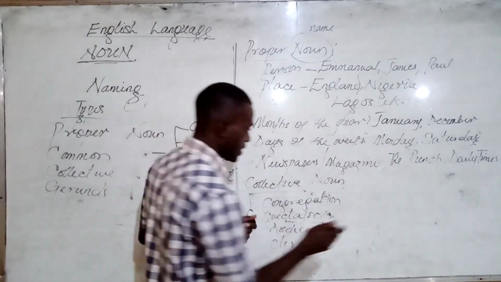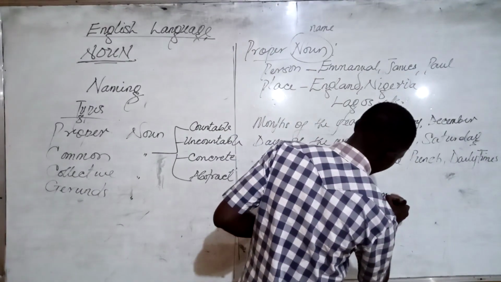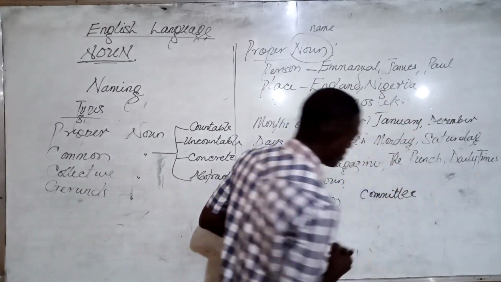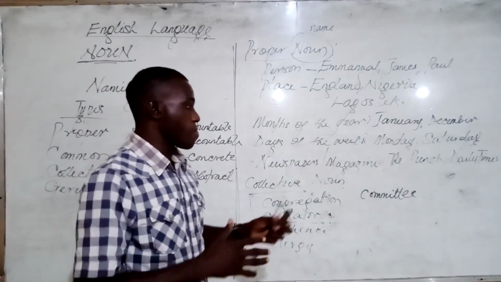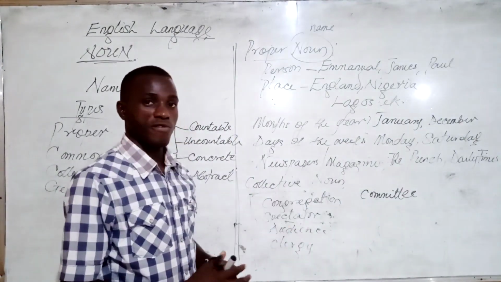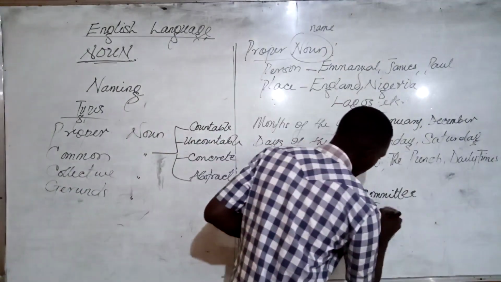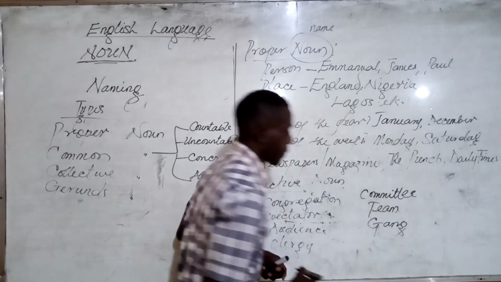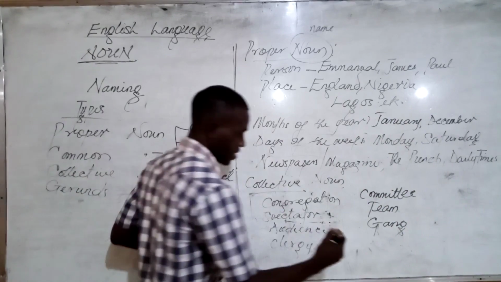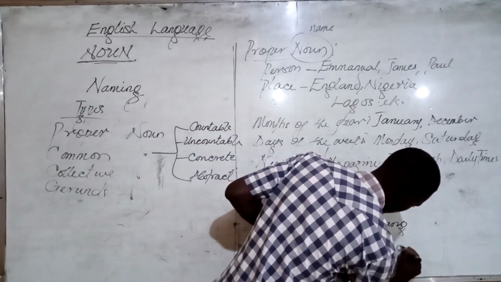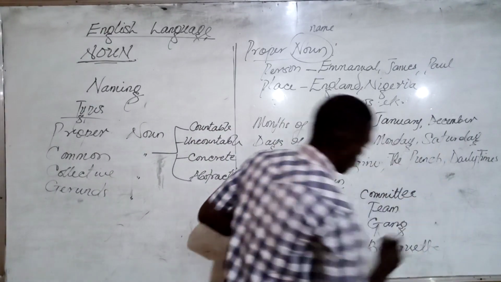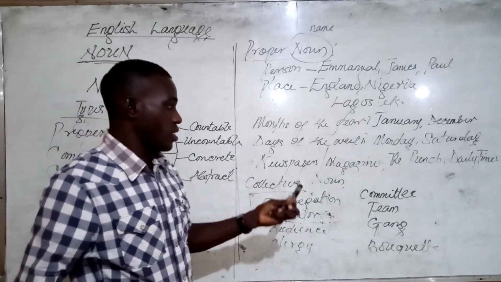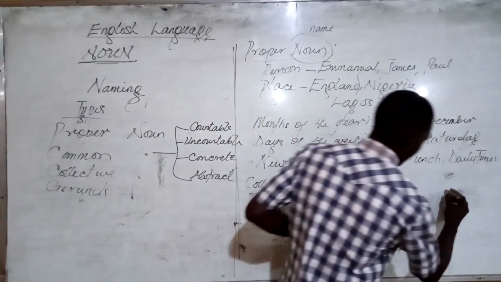We have committee. These are words that refer to many, a group of things. Team, gang, bouquet, squad, army.